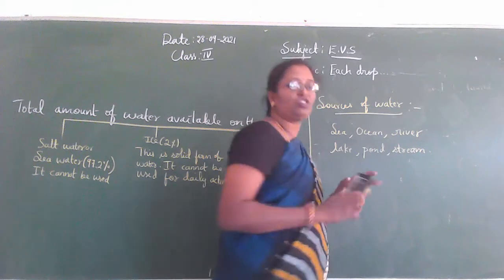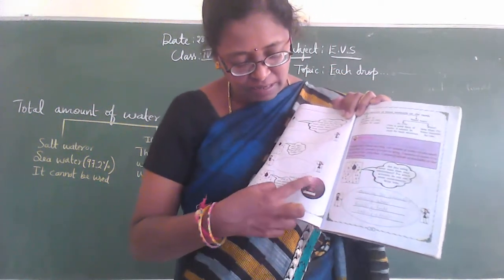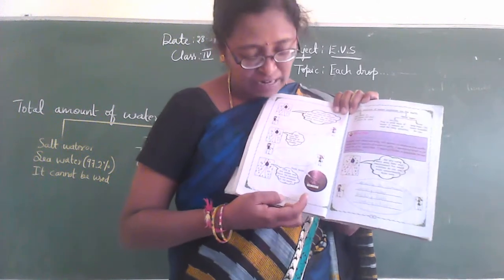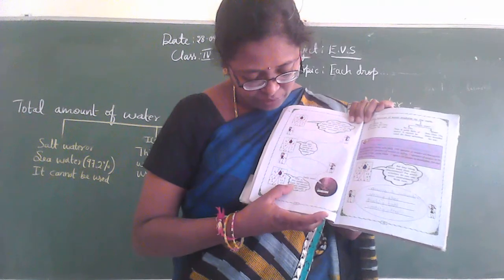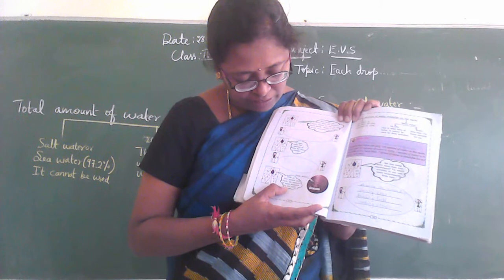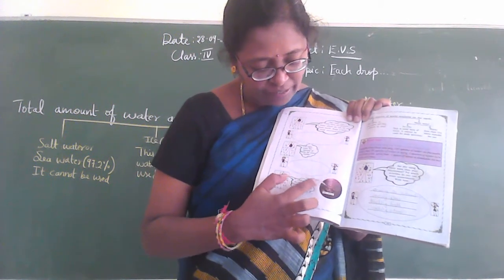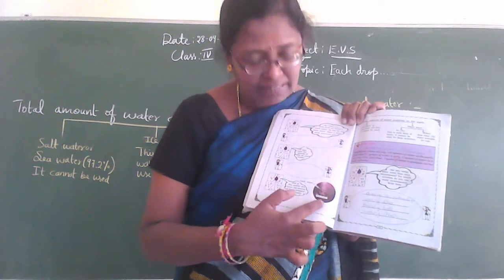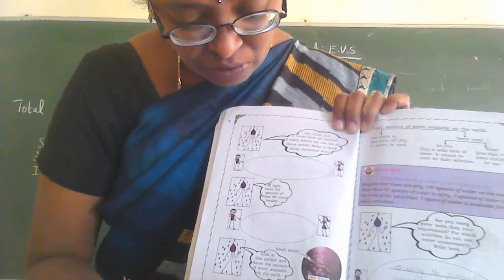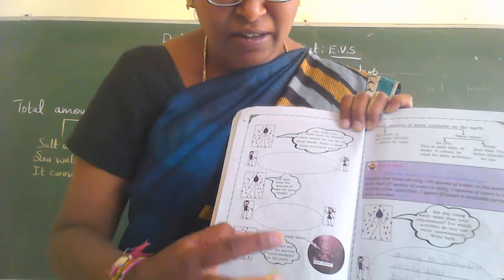See in your textbook children. See here. This is the picture of how much water is available on the earth. This picture shows how much water is available on the earth. So this one is fresh water. The remaining water is sea water. See the picture very closely children.